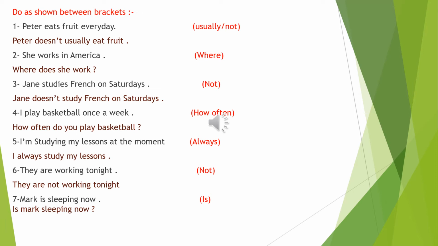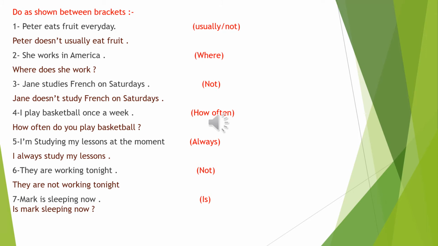Jane studies French on Saturdays. The sentence is also written in the present simple tense. And we know that from the verb studies. And the verb ends in I-E-S. Do you remember, my dear students, when the verb ends in Y preceded by a consonant letter, what do we do? Very good.